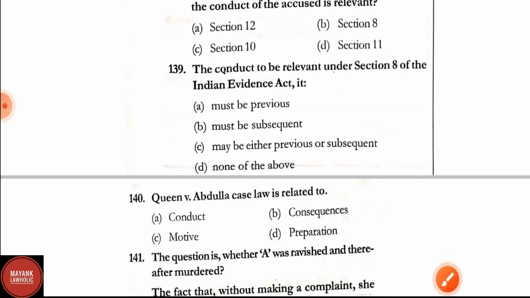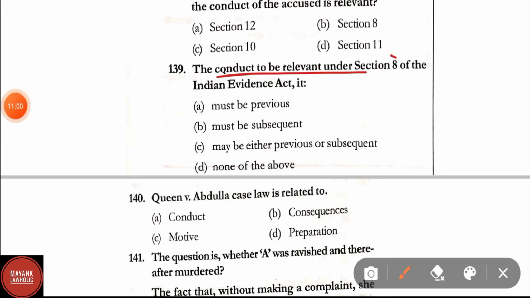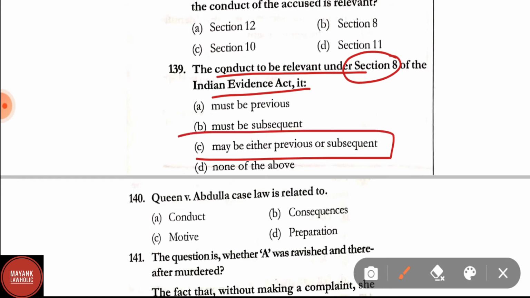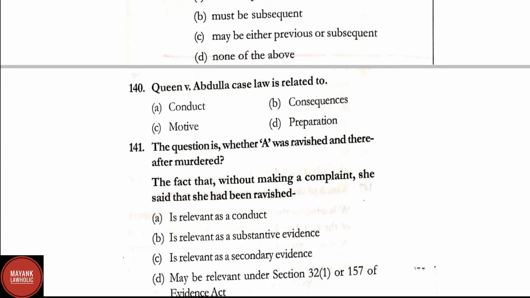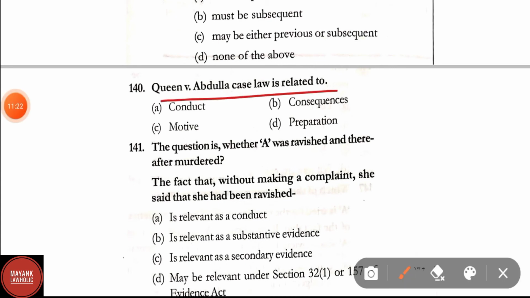Question number 139. The conduct to be relevant under Section 8 of the Indian Evidence Act, it, option A, must be previous, option B, must be subsequent, C, may be either previous or subsequent, D, none of the above. Here correct answer is option C, may be either previous or subsequent. The conduct to be relevant under Section 8 of the Indian Evidence Act, it may be either previous or subsequent. Question number 140. Queen versus Abdullah case is related to. Correct answer is option A, that is conduct.